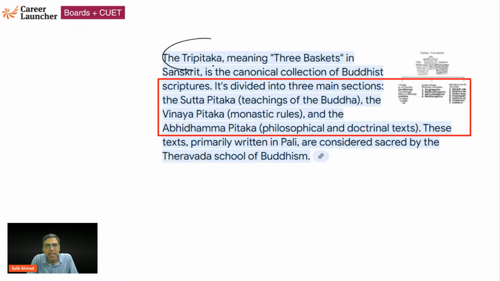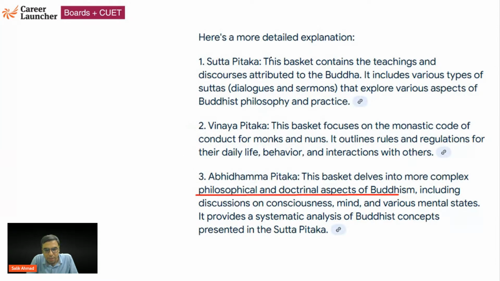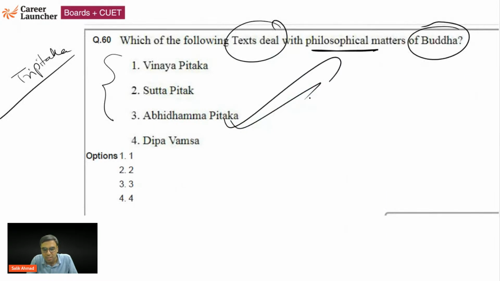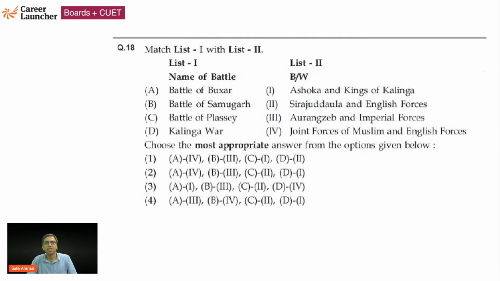Okay. So Tripitaka, three marks question लिखा है. First is Vinay Pitak. So यहाँ लिखा Vinay Pitak is related with monastic codes, conducts for monks and nuns. Sutta Pitak is related to teachings, direct teachings and discourses of Gautam Buddha. And Abhidhamma Pitak talks about philosophical doctrines. Deepa Mansa and Mahamansa, both are taught in the Buddhist related literature. Right, Disha? Okay. So Abhidhamma Pitak, philosophical and doctrinal aspects. So the right answer is third. Okay. So C is the right answer.